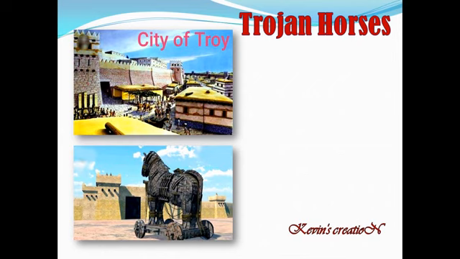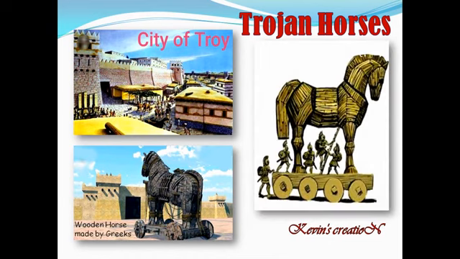They celebrated, drank, and slept. At midnight, the warriors who were hiding inside came out from the wooden horse, and some of them went and opened the big city gate. Outside, the whole Greek army was waiting, and they came inside, killed everyone, and conquered the city of Troy.